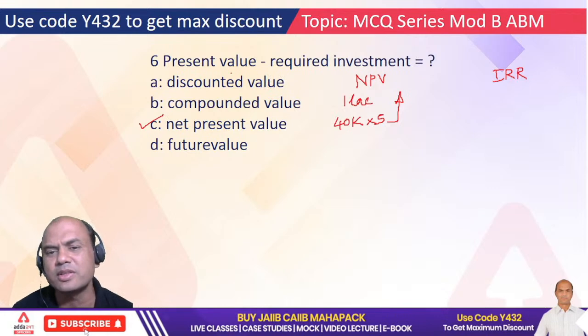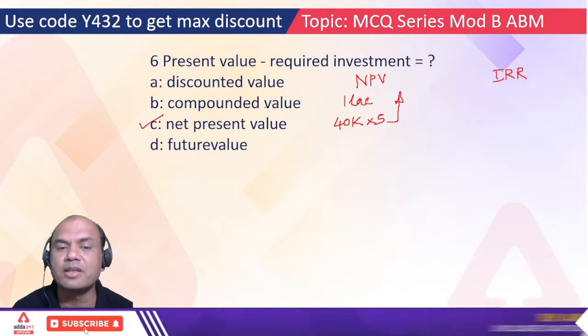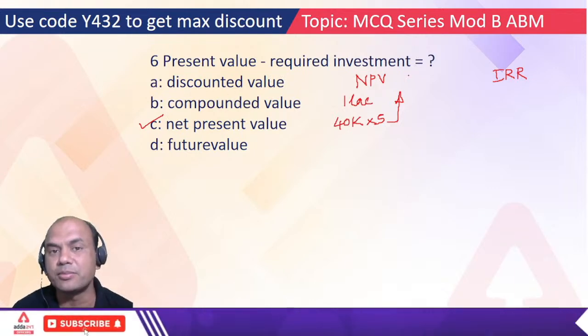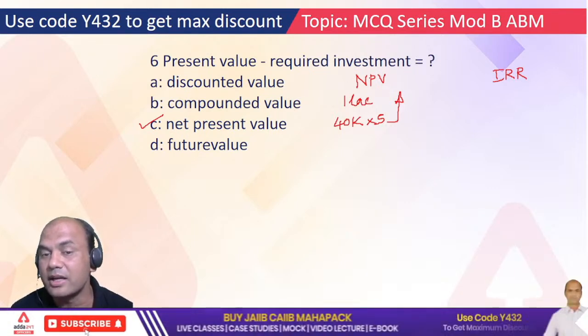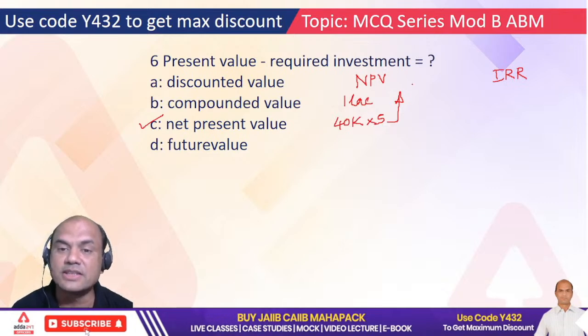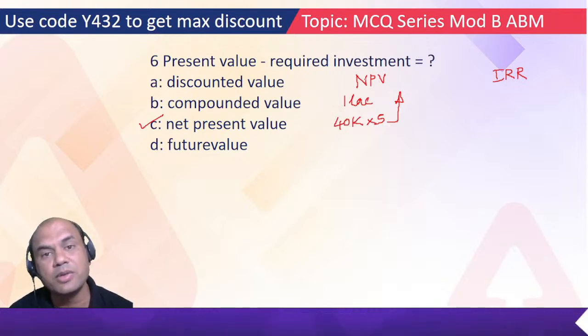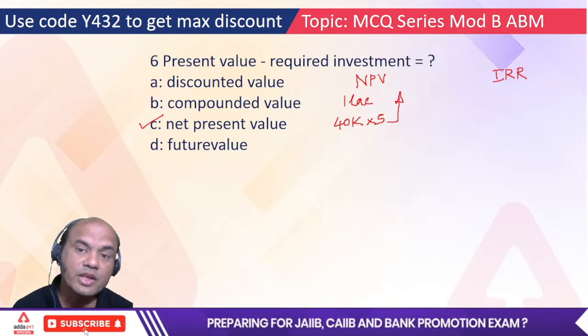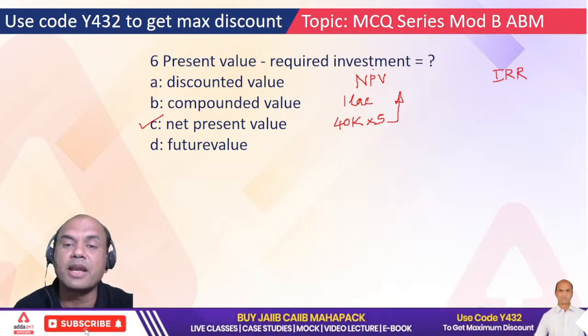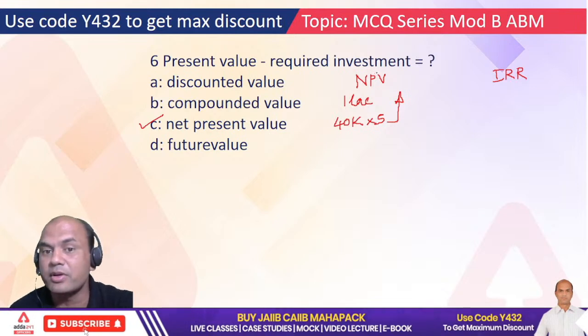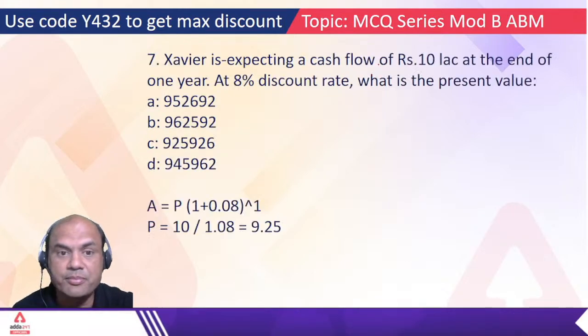Anyone remembers what was the NPV rule? If NPV is greater than 0, then we'll accept the project. If it is equal to 0, then that rate of interest is called IRR. And if it is less than 0, then the project is to be rejected, isn't it? So remember, kindly refresh all these theorems and ideas again, because they are required in CAIIB.